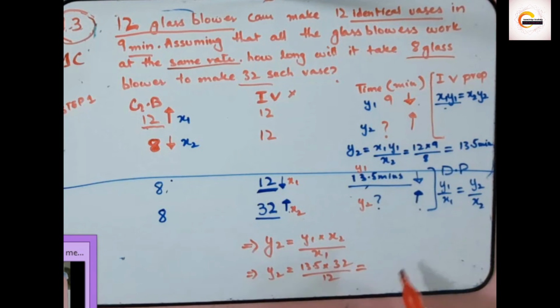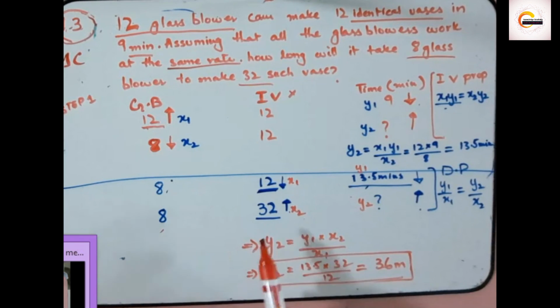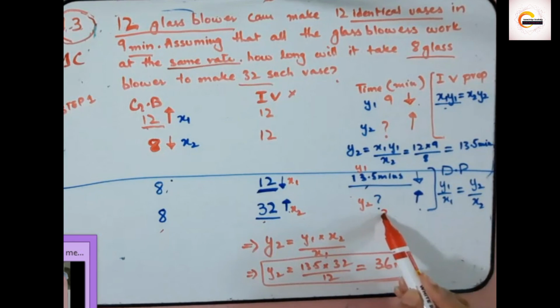That would be easier. So after all the multiplication, my answer will be 36 minutes. So we can say that 8 glass blowers can make 32 vases in 36 minutes.